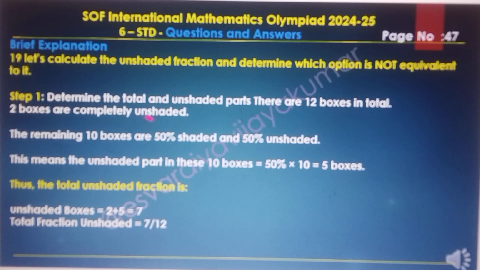Step 1. Determine the total and unshaded parts. There are 12 boxes in total. 2 boxes are completely unshaded. The remaining 10 boxes are 50% shaded and 50% unshaded. This means the unshaded part in these 10 boxes is 50% of 10, equal to 5 boxes. Thus, the total unshaded boxes are 2 plus 5, equal to 7. The total unshaded fraction is 7 upon 12.